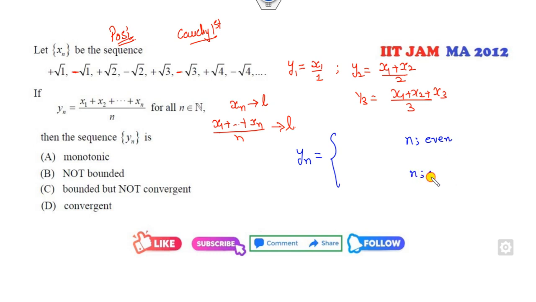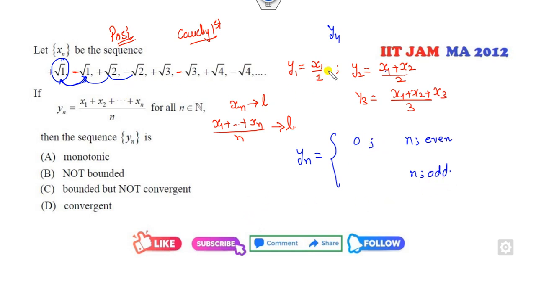What will happen if n is odd? If n is odd, it's x1, that means this one. What is x1 plus x2? 0. So if I take y4, clearly the first four terms sum to 0. So whenever n is even, this answer is 0.